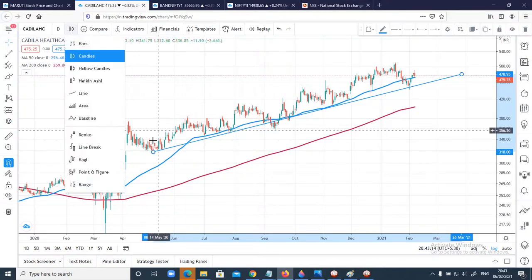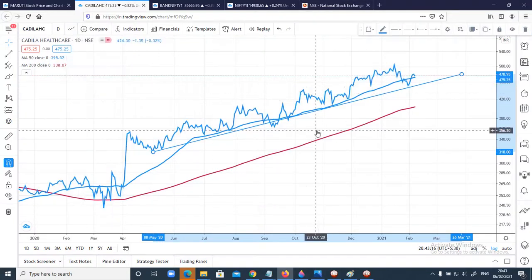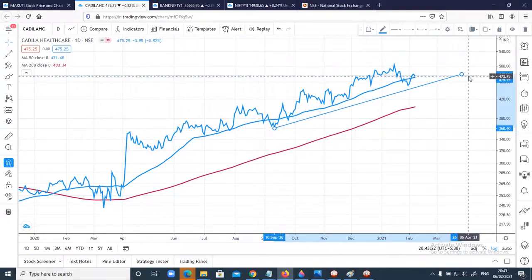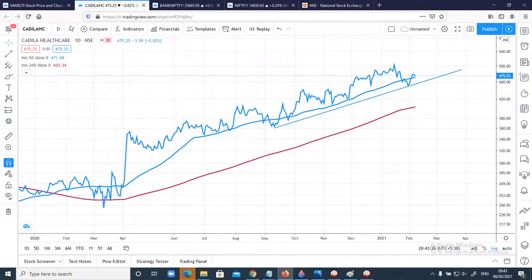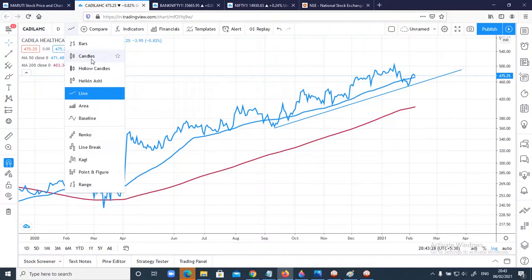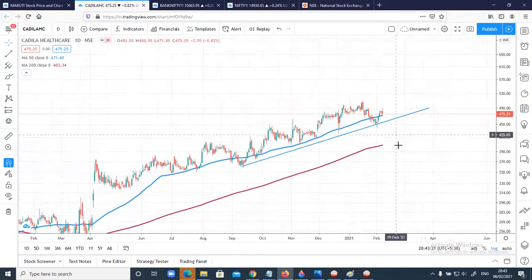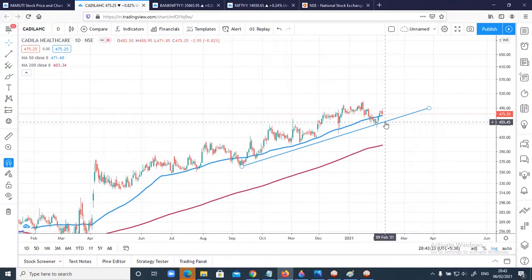I'm just using the line chart whenever there's no clarity on the candlestick chart. I usually go to the line chart to analyze the stock. Okay, this is the point where we have a trend line. So this point will be a key support for Cadila Healthcare.